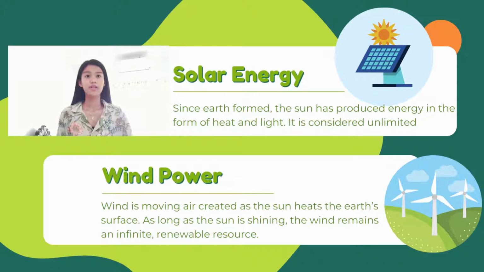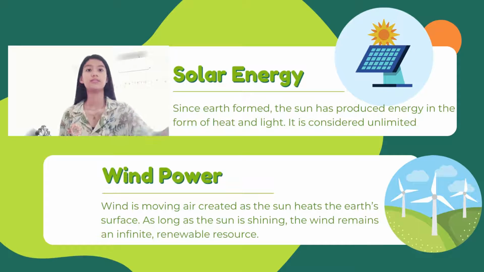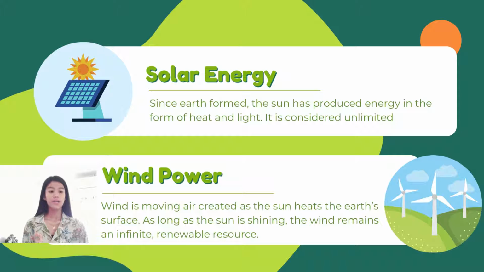Solar energy is a renewable resource because since Earth formed, the sun has produced energy in the form of heat and light. It is considered unlimited. Wind power is also a renewable resource because wind is moving air created as the sun hits the Earth's surface. As long as the sun is shining, the wind remains an infinite and renewable resource.